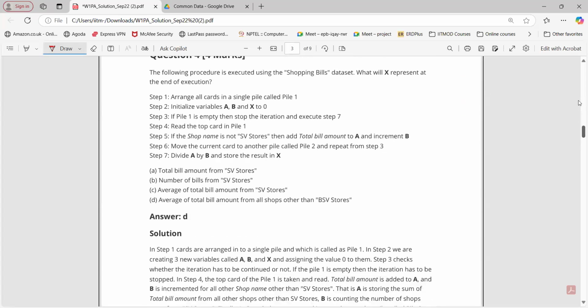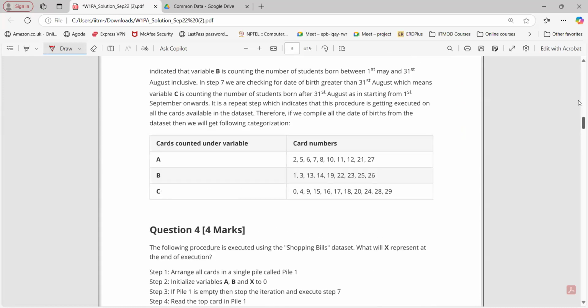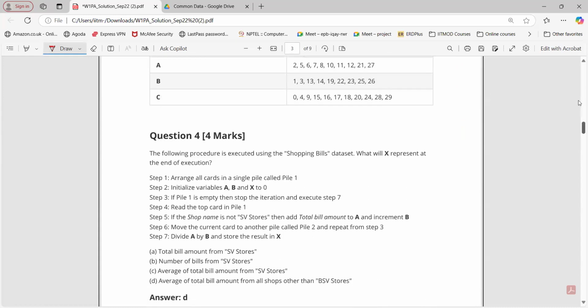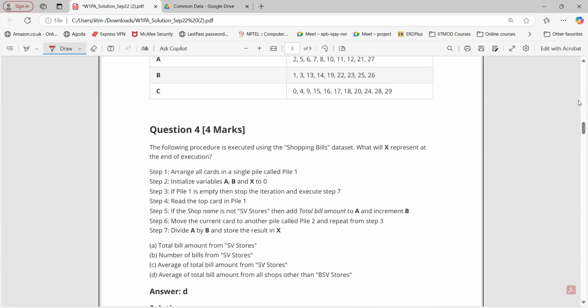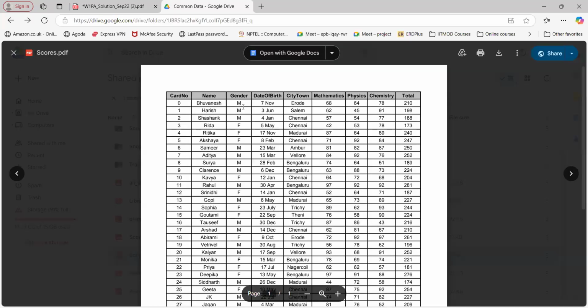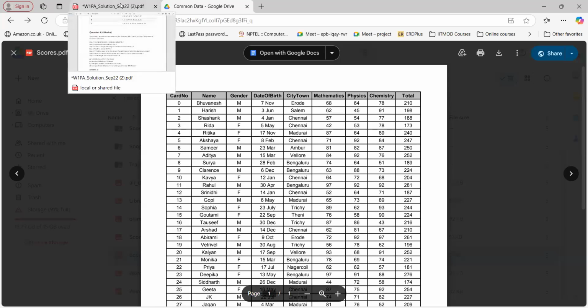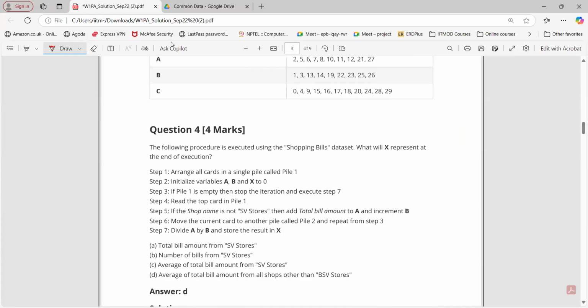Now, question number 4 here. See, in the quiz or qualifier, you can expect this type of question, right? Not on the actual data, that is for your practice purpose, but based on the template only, this type of question. So the following procedure is executed using the shopping bills data set.